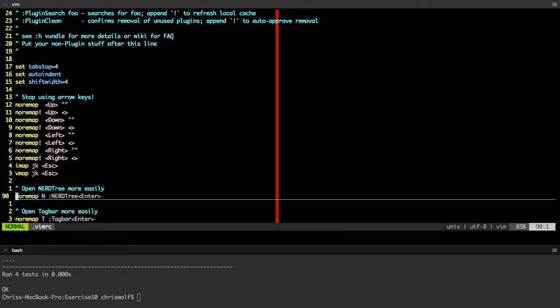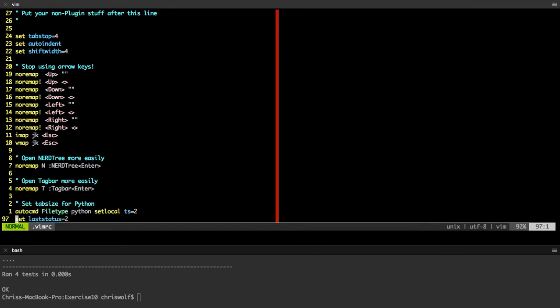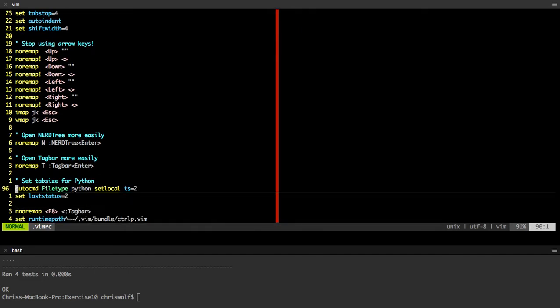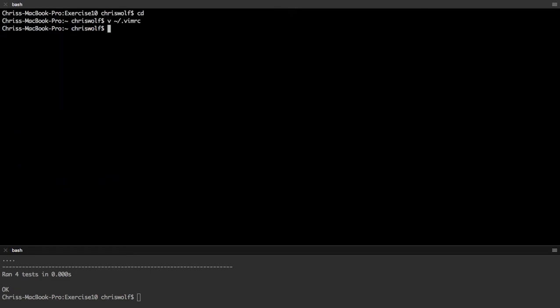And then I have it set up so that Control N means nerd tree and Control T means tag bar. And here are some failed attempts. The rest of this, don't worry about. Okay, so that's all nice and good, and this is how I use my Vim setup.